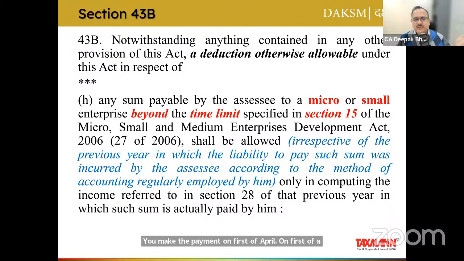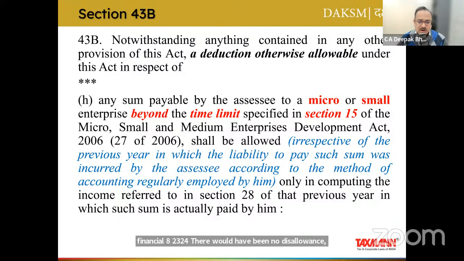Financial year 23-24. In which financial year have you made the payment? Financial year 24-25. Is this payment being made beyond the due date? Yes. Since the payment has been made beyond the due date, it will be allowed only in financial year 24-25. Had it been made within financial year 23-24, there would have been no disallowance, right?